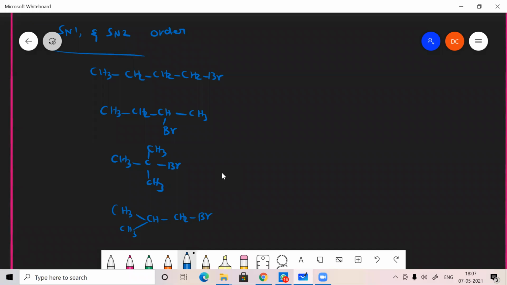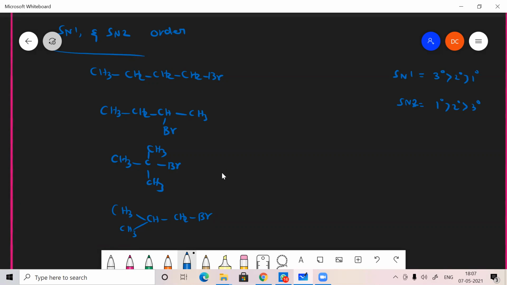Now we need to check the SN1 and SN2 reactions. We know the SN1 order of reactivity is 3 degree, 2 degree, then 1 degree. SN2 is 1 degree, 2 degree, then 3 degree.